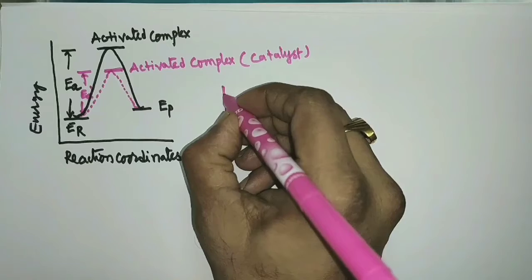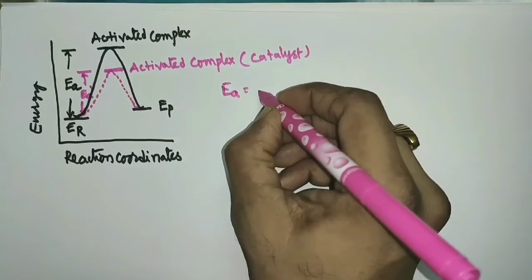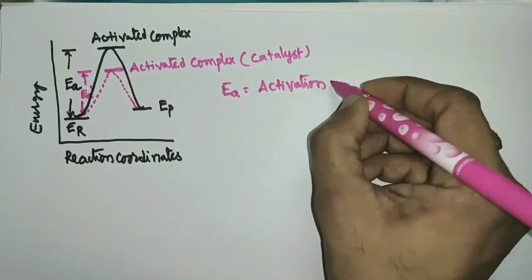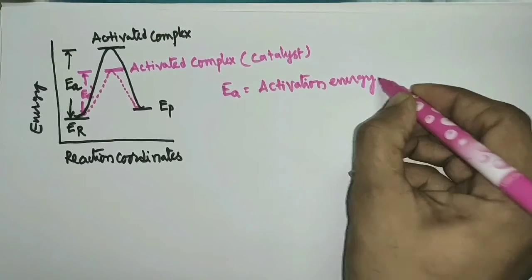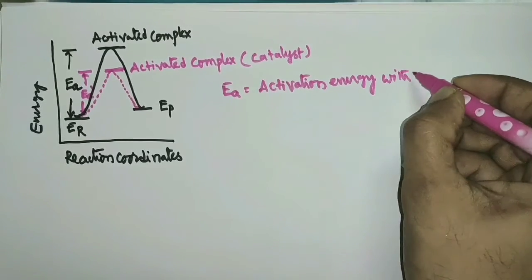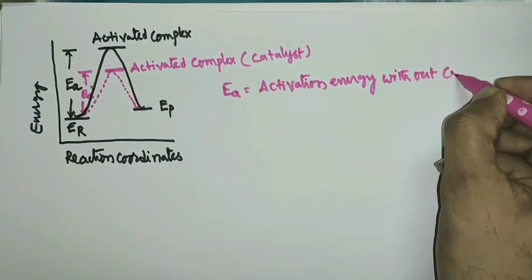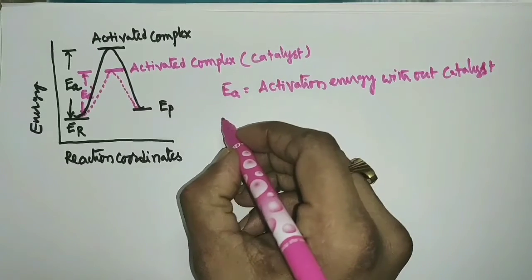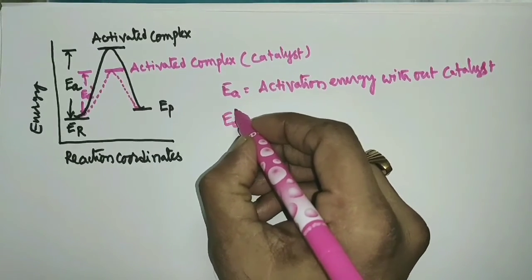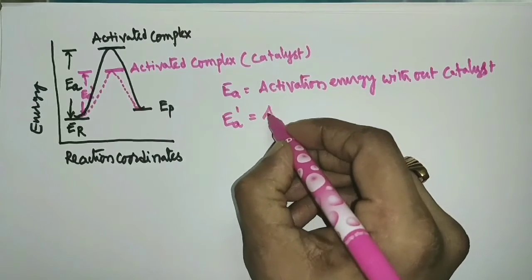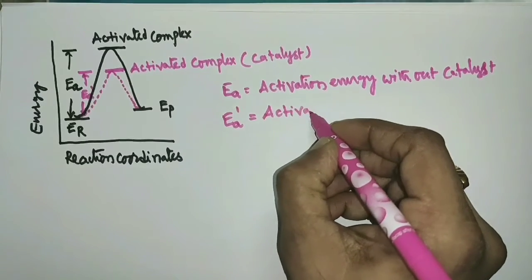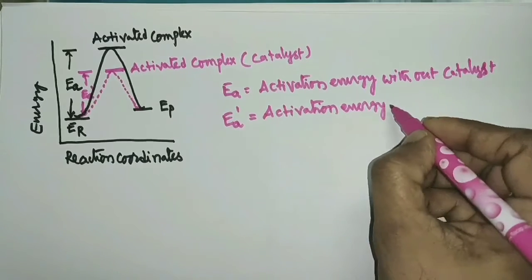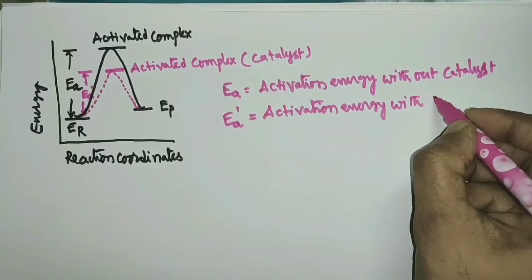Activation energy of the reaction is EA without catalyst, and the activation energy of the reaction is EA dash with catalyst.